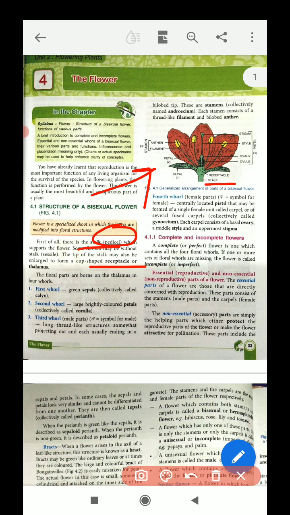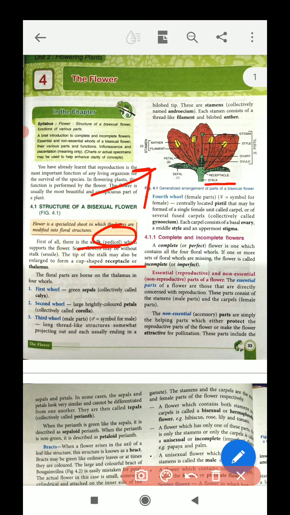or thalamus. Above the stalk there is a cup-like structure. If you have a China rose at home, keep it in your hand, that is a bisexual flower, and check it practically. Practical is the best thing, students, so do it now. There you can see the thalamus.